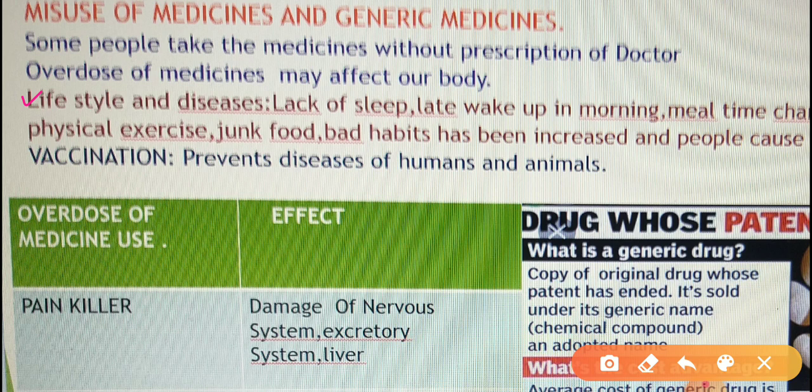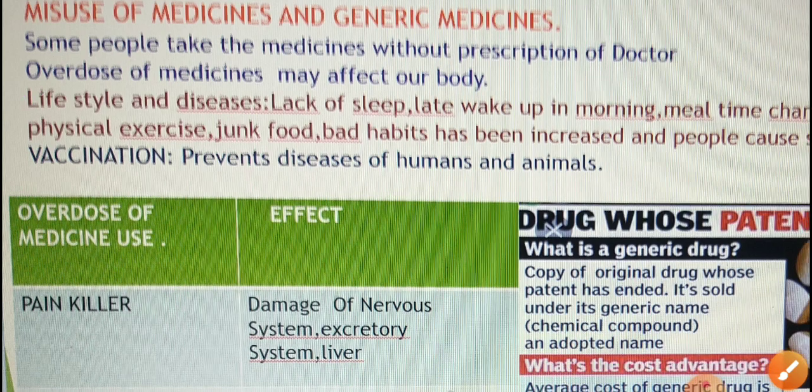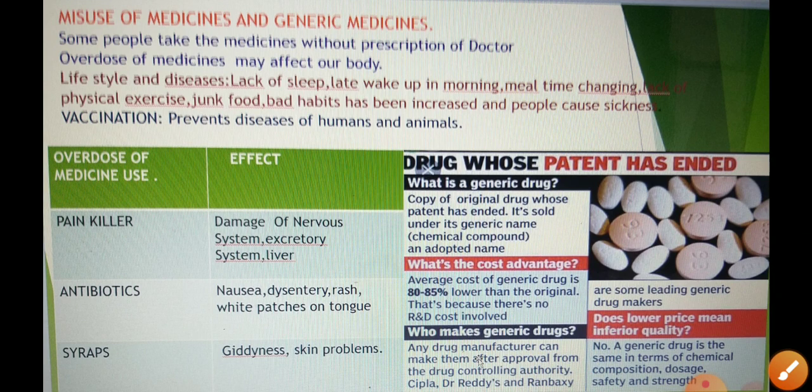So these are the various topics we have studied in this chapter. Remember all the points, read the points carefully, and solve the exercise questions in your notebook. I will give homework on this topic, but you revise the lesson. So this chapter 2 is also finished here.